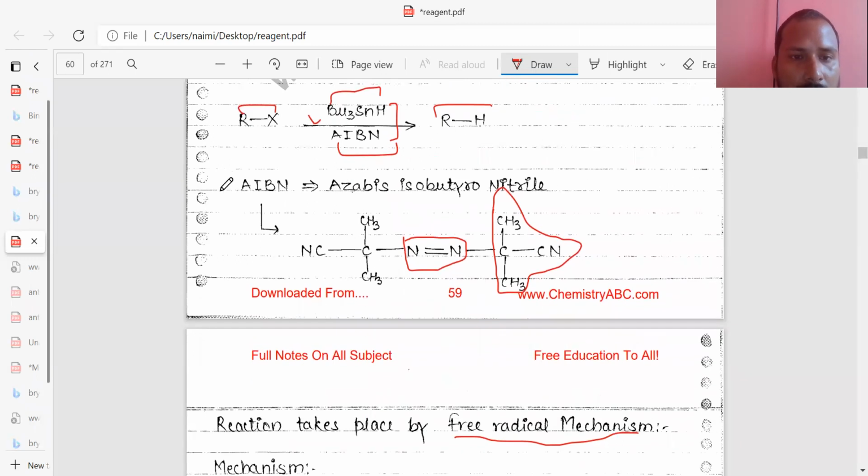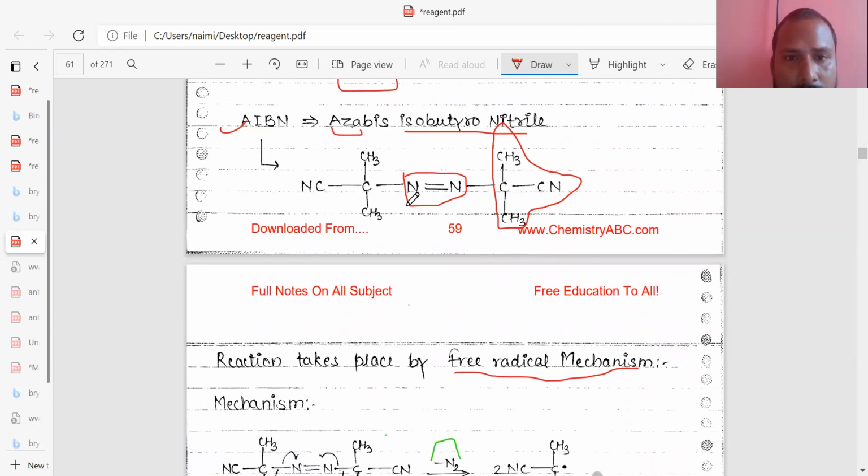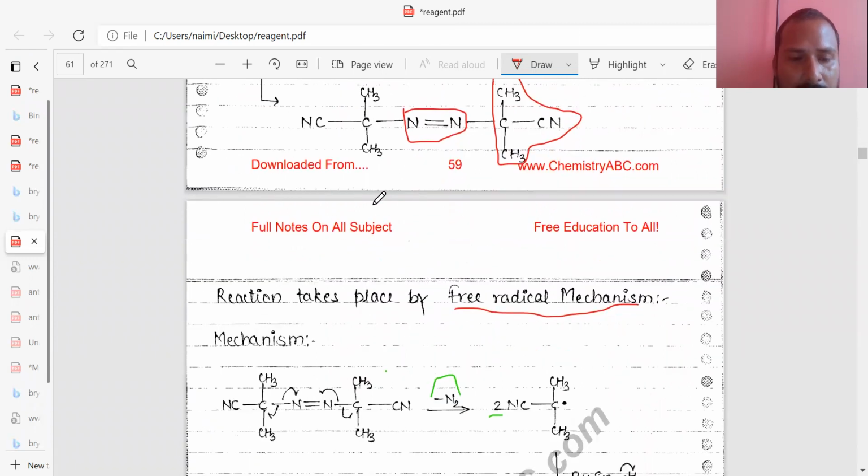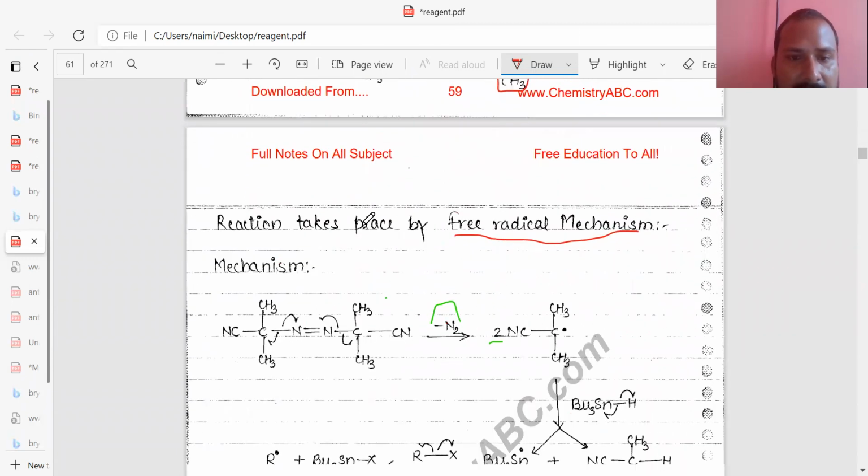So it is AIBN. EJA, or two moieties, will be present in the chemical formula, meaning two moieties of isobutyl nitrile are present here. The reaction takes place by a free radical mechanism.